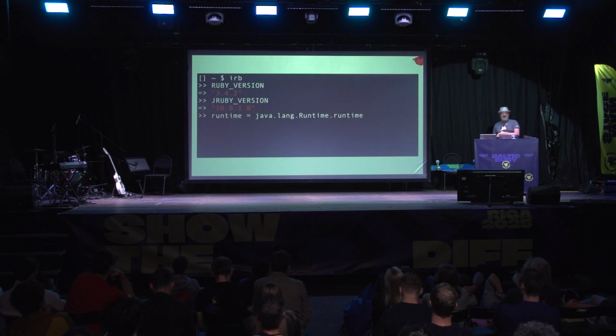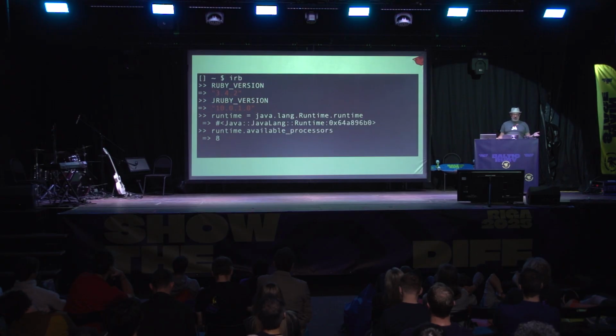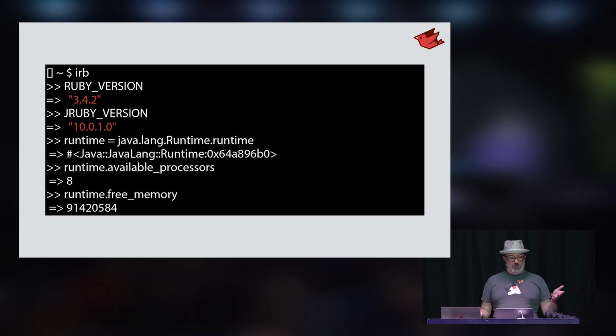So here's the runtime class from Java, which can provide some information like the available processors in the system, the available memory in the system, and so on. I'll have more examples of calling into Java libraries later on.